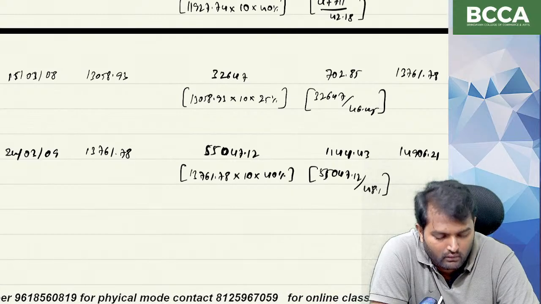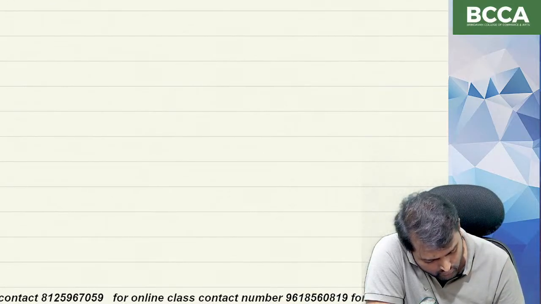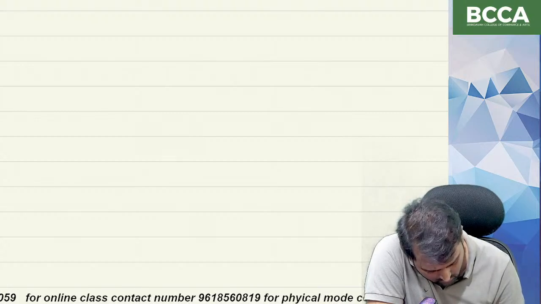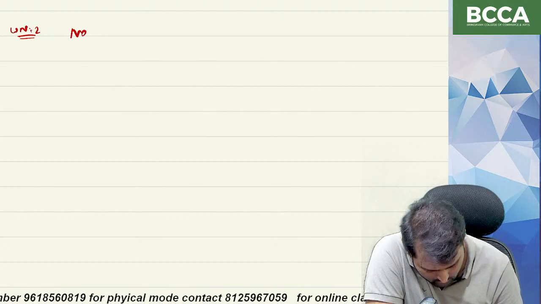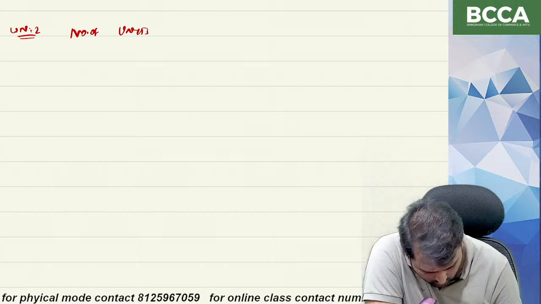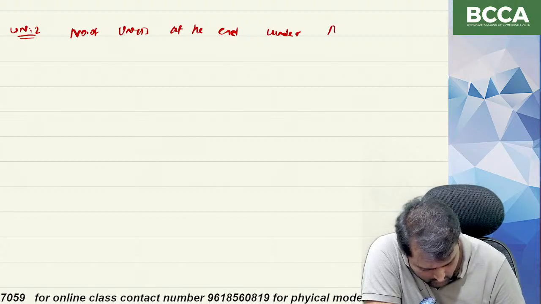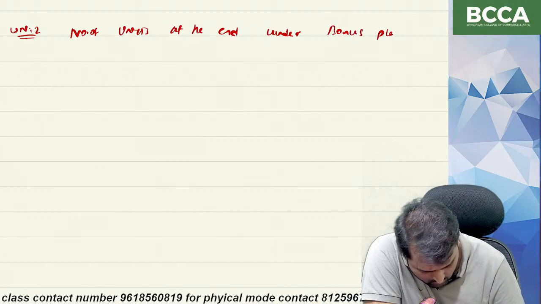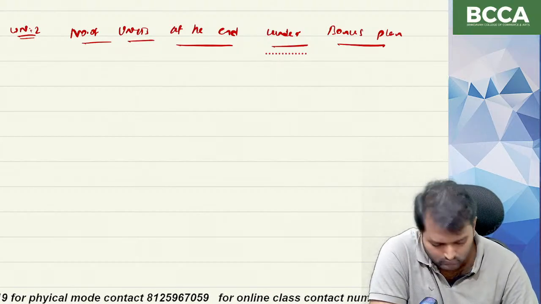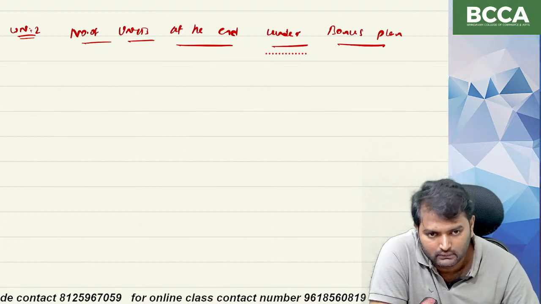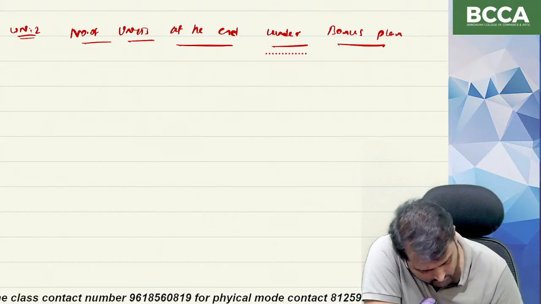Okay. Next, working note 2. Number of units at the end under bonus plan. Okay.